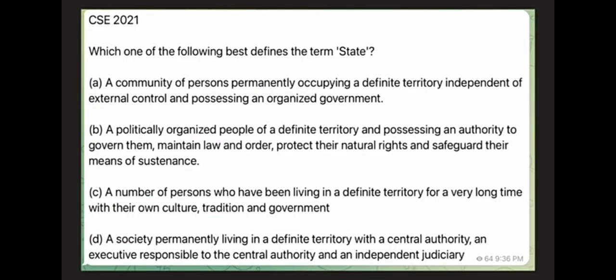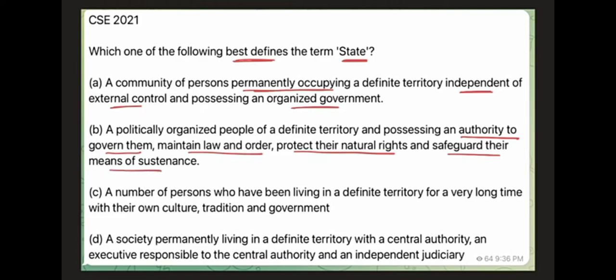The second question was very tricky. It read, which one of the following best defines the term state? The first option read, a community of persons permanently occupying a definite territory, independent of external control and possessing an organized government. The second option read, a politically organized people of a definite territory and possessing an authority to govern them or govern themselves, maintain law and order, protect their natural rights, and safeguard their means of sustenance.